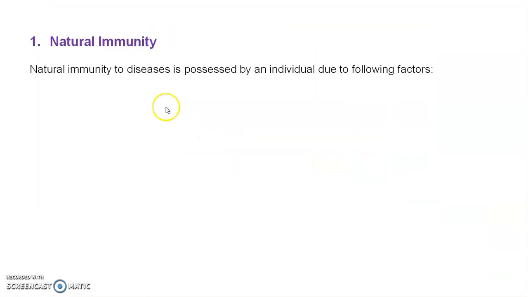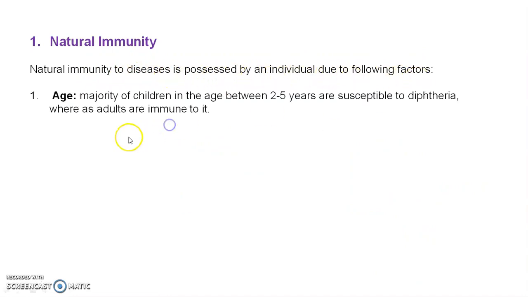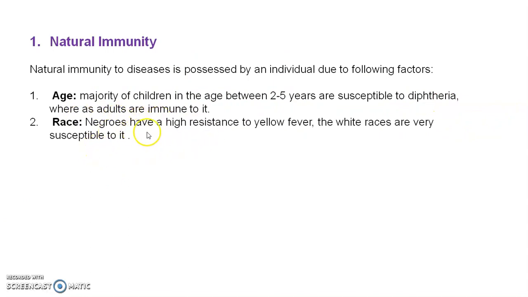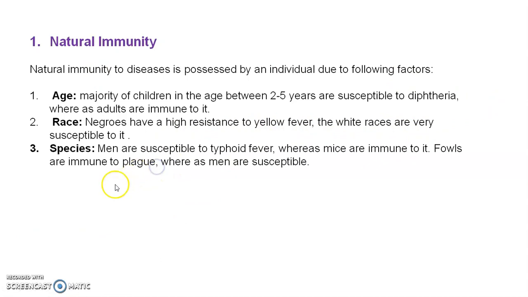Then we see natural immunity. Natural immunity to diseases is possible in an individual due to the following factors. Age: the majority of children between 2 to 5 years are susceptible to diphtheria, whereas adults are immune to it. Race: Negroes have a high resistance to yellow fever, whereas the white race is very susceptible to it. Species: men are susceptible to typhoid fever, whereas mice are immune to it.